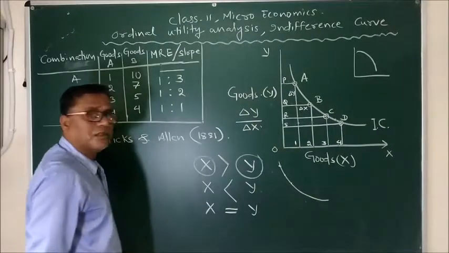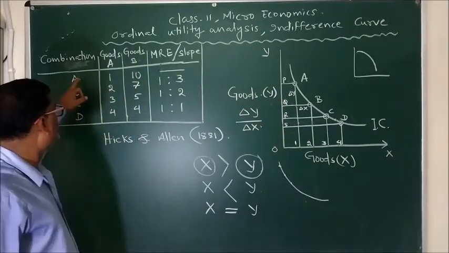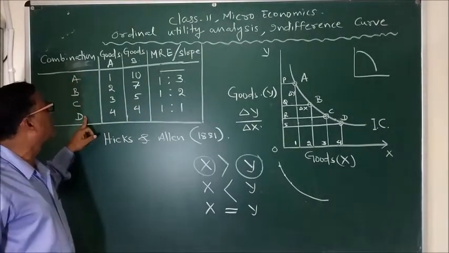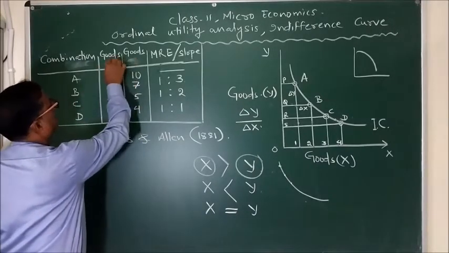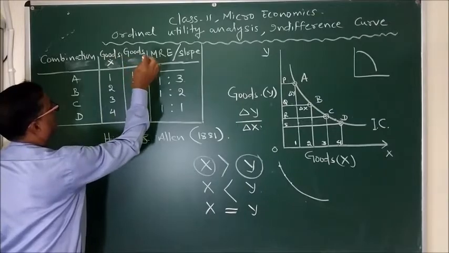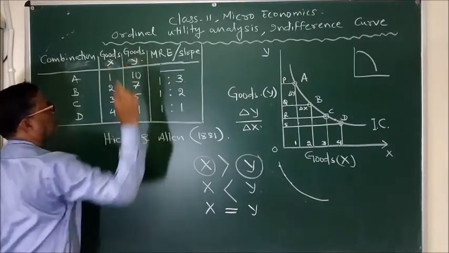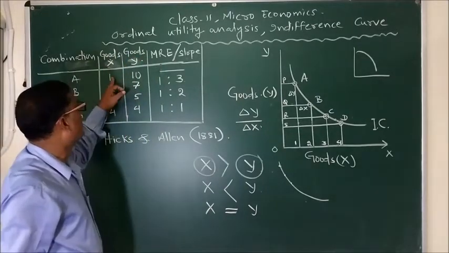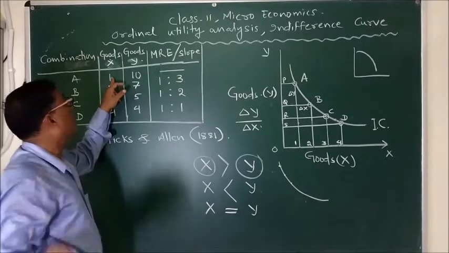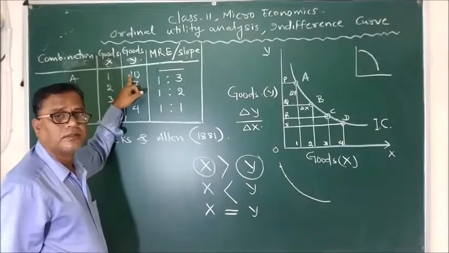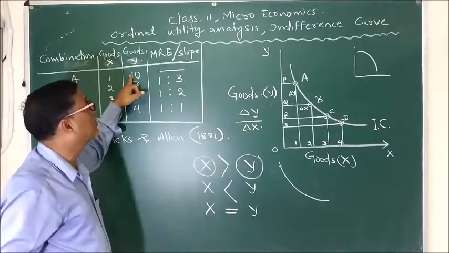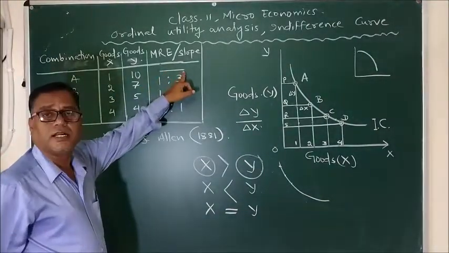And you see this diagram. Here we have got four different combinations of x and y. Sorry, I have written here A and B. This is x and this is y. And you see here, in the first combination, the consumer is consuming 1 unit of x and 10 units of y. And he has not changed his combination. That's why MRS is silent here.